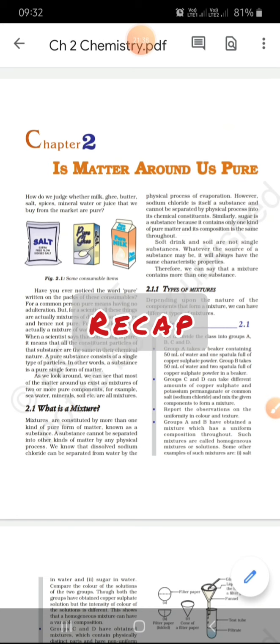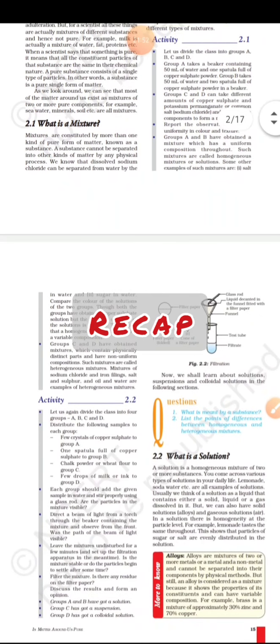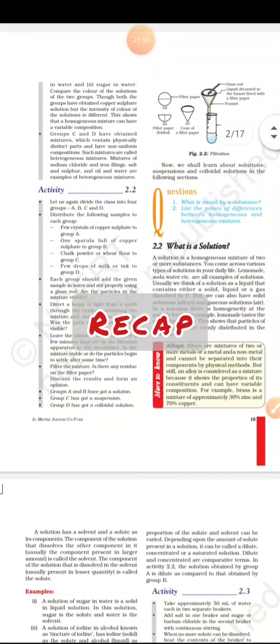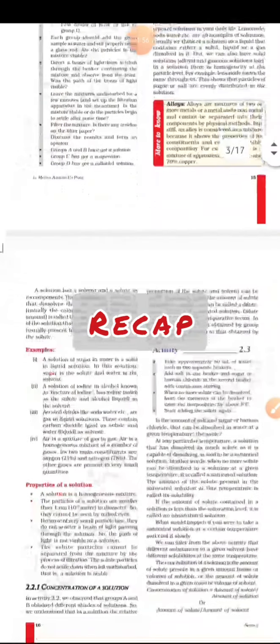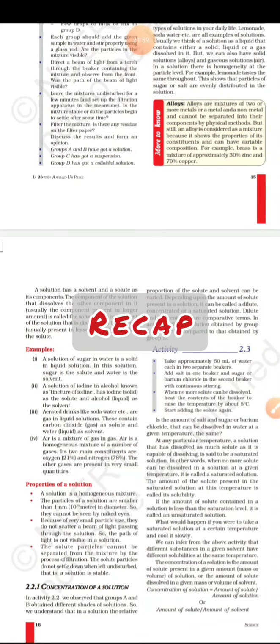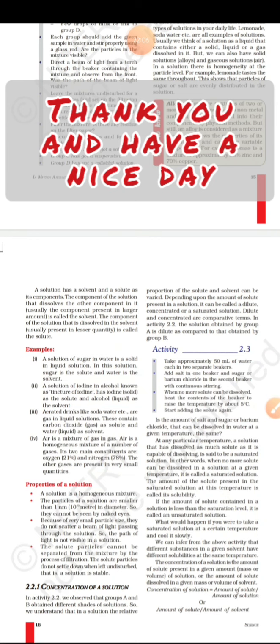Elements क्या है? You have studied properties of elements. Next, why something is called an element and why something is called a compound, we have studied. Next, mixtures. Impure substances are mixtures. They are further classified as homogeneous and heterogeneous. Next, we have studied about solution, what is a solution and उसके properties क्या हैं, what are the examples of solution, that is also very important. So don't skip out all these topics. So with this I end this class, and during the interactive class we will be discussing whatever doubts you have. Thank you.